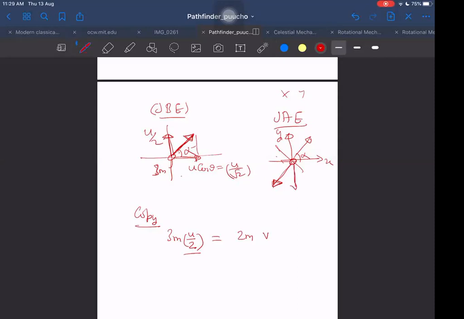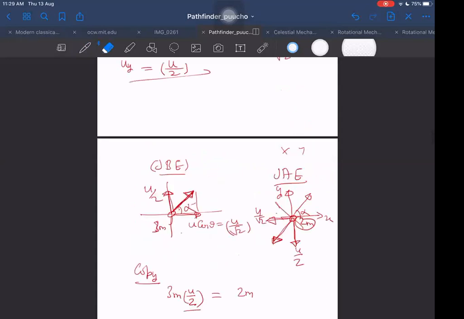Same path means that if it has the same speed, then it should have u by 2 downwards, and along the x side it should have u by root 2. For 2m, yes, sir. So u by 2 downwards and u by root 2 along x. Then only it can return back. So the 2m mass will return to the same point. Yes, 2m is returning, not m.